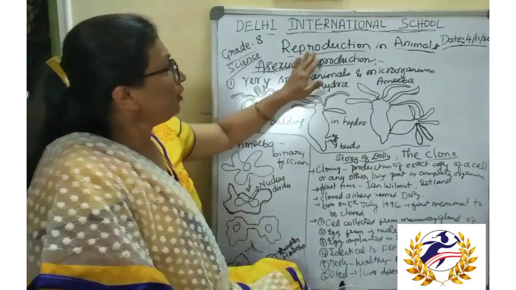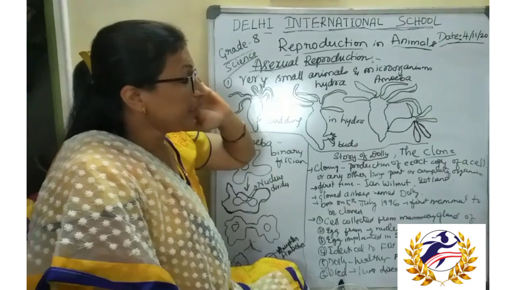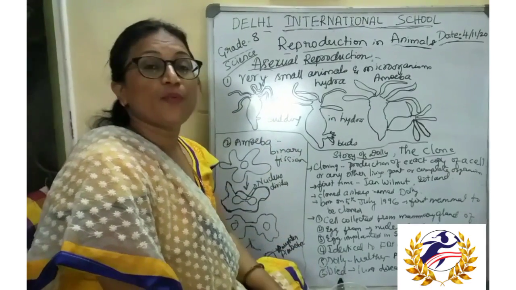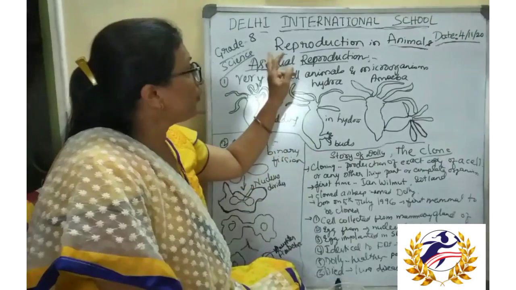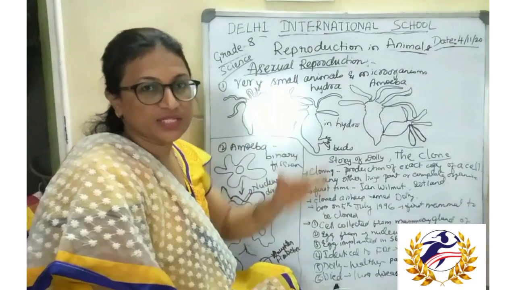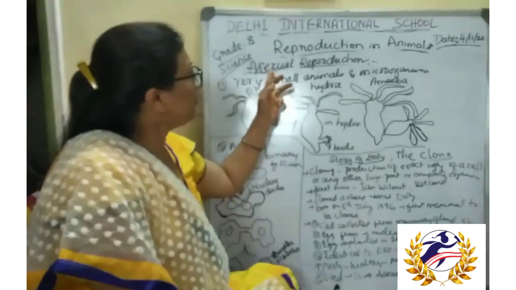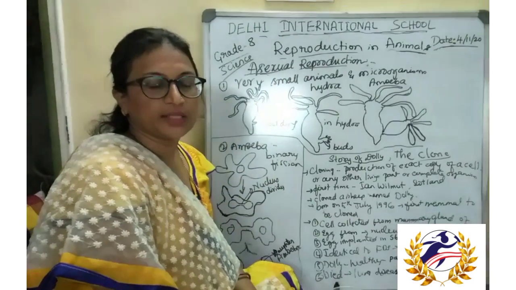Okay. So reproduction in animals. In the last video we have learnt about sexual reproduction. I told there are two types of reproduction. First one is sexual reproduction, which we studied in the last class. So today we will study about asexual reproduction.